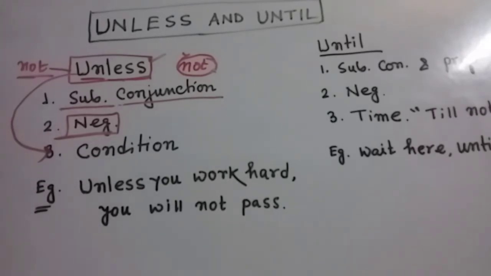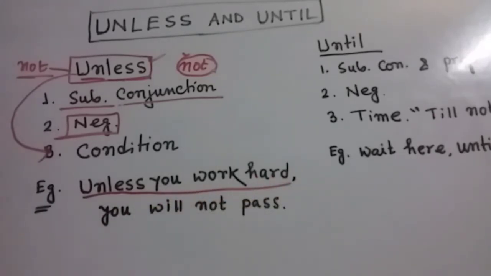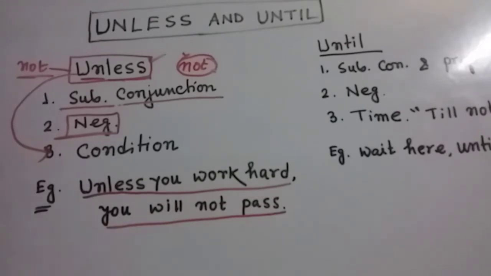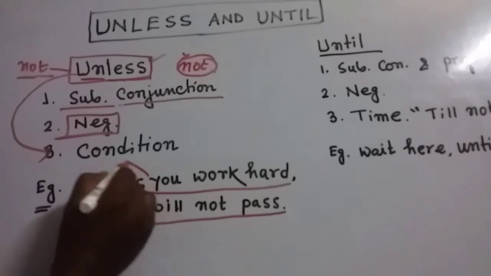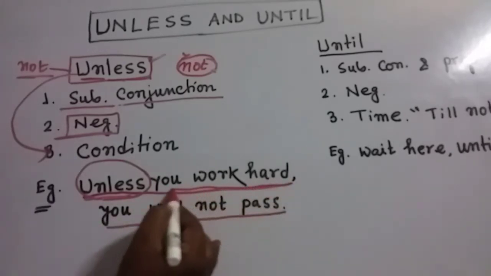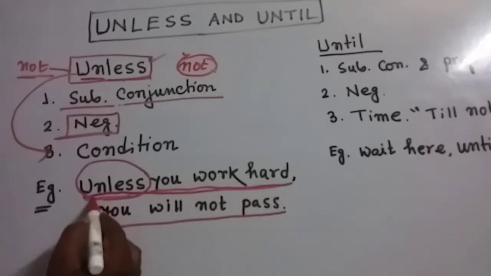I am just giving you one example. Let's look at this example. Unless you work hard, you will not pass. This is the entire sentence. So at first we have used unless. So within this clause we cannot use the term not, because we cannot use not with this word. So the condition is given. Look, this is the condition. That means you have to work hard. At first the condition is given, after that there is the result.